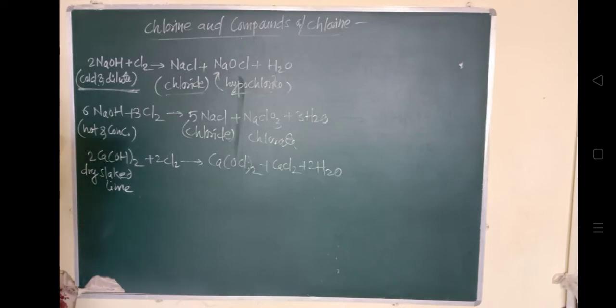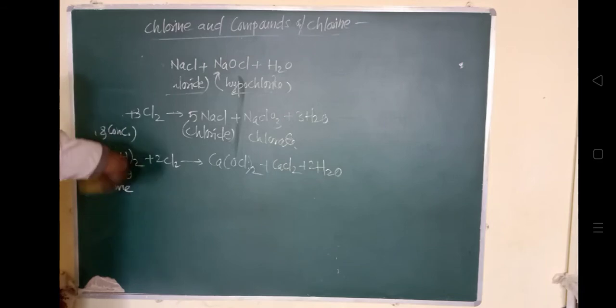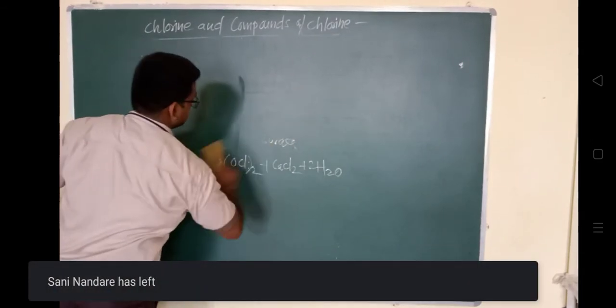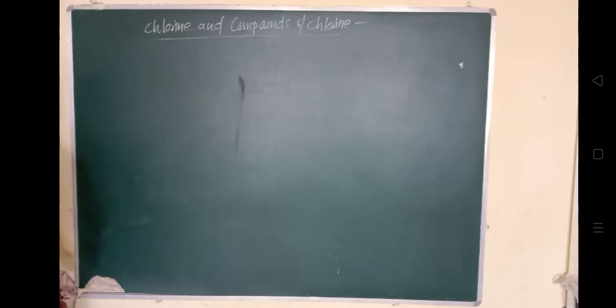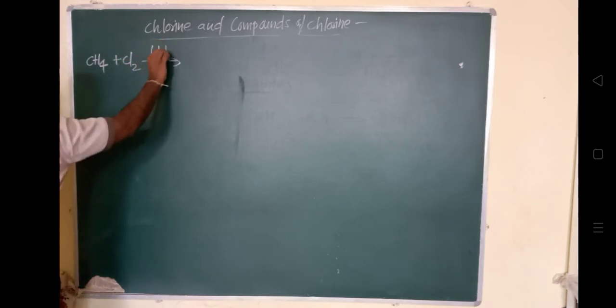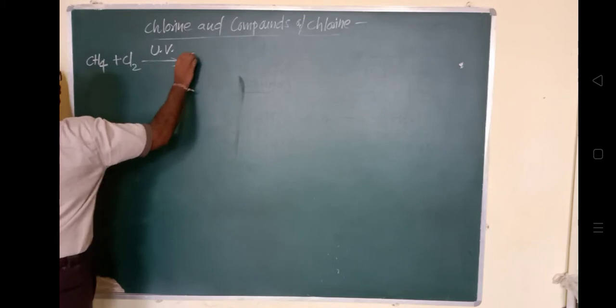Next is reaction with the hydrocarbon. When chlorine reacts with saturated hydrocarbons, it gives substitution products, and with unsaturated hydrocarbons it gives addition products. Here we see CH4, that is methane. When it reacts with chlorine under the presence of ultraviolet light, it will form CH3Cl plus HCl.